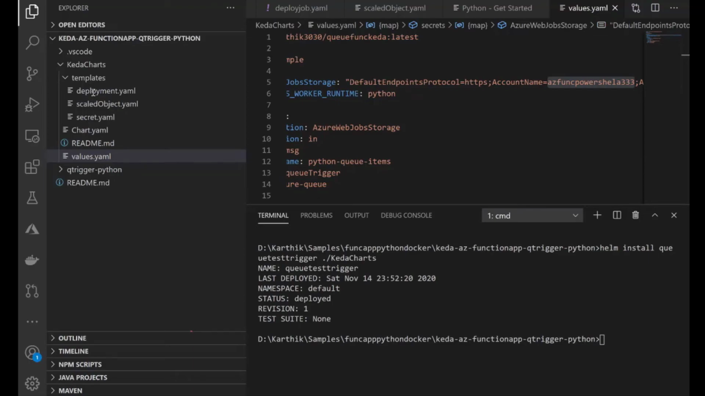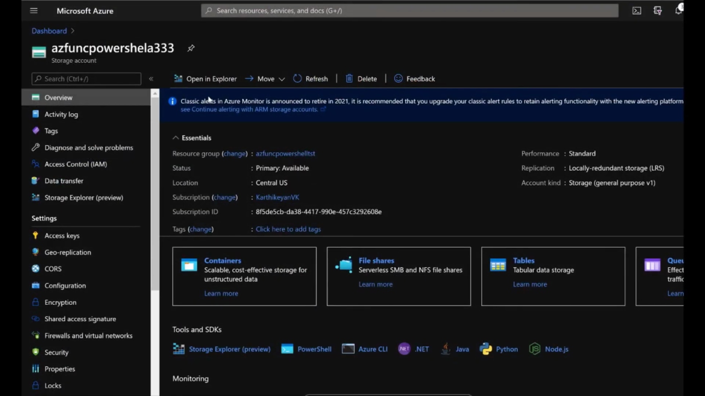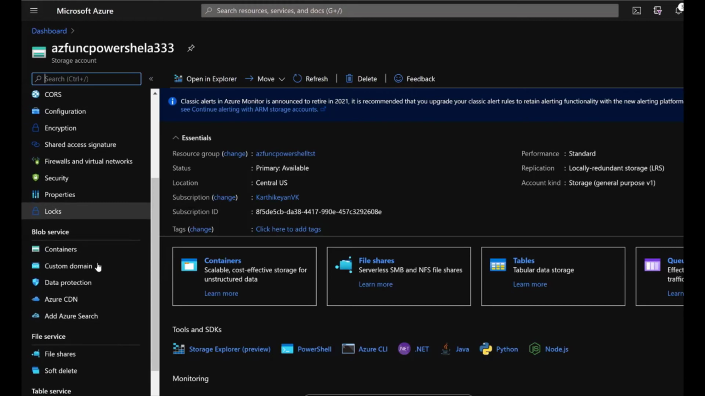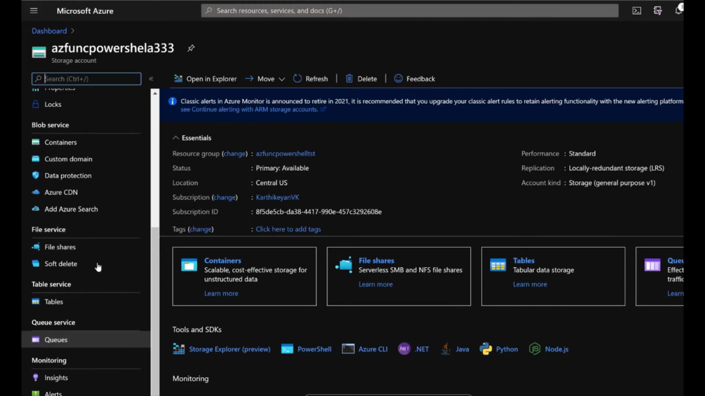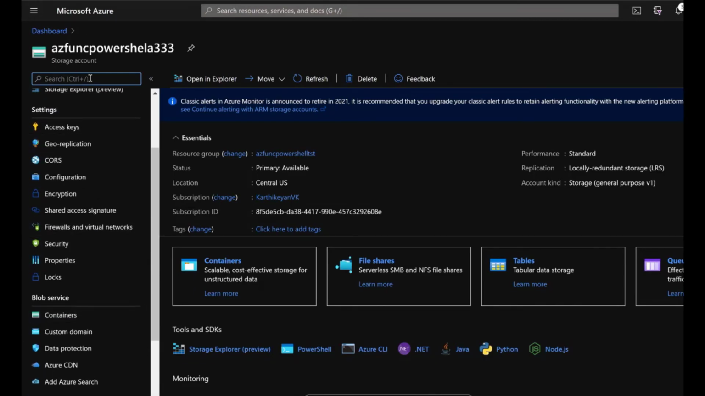I'll queue in that. Okay, hold on. Let me show you that guy. Okay, this is the storage account we used, right? So I'm gonna use the Explorer.